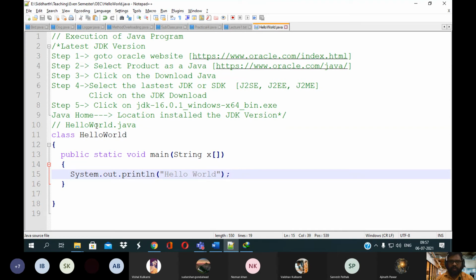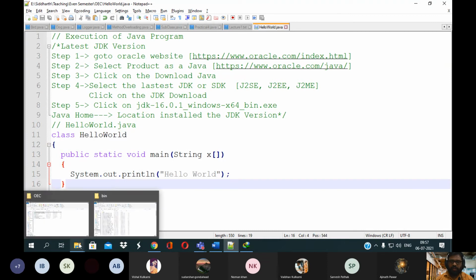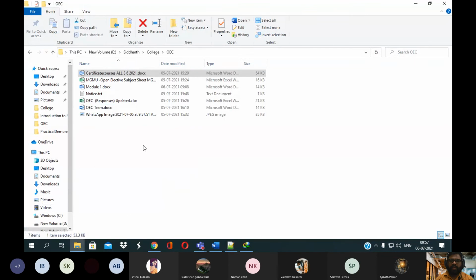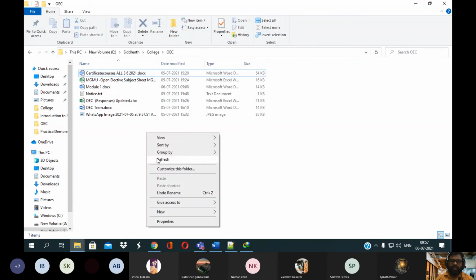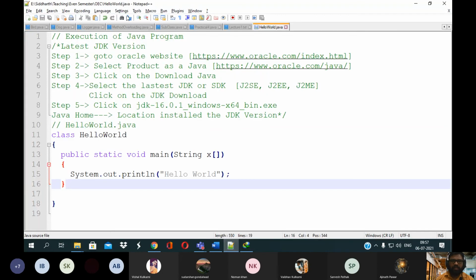So you have written your program. Now you want to execute it. For the execution, you need to go to the location where you have saved your program. I will check the location: E1 semester OEC, Hello.